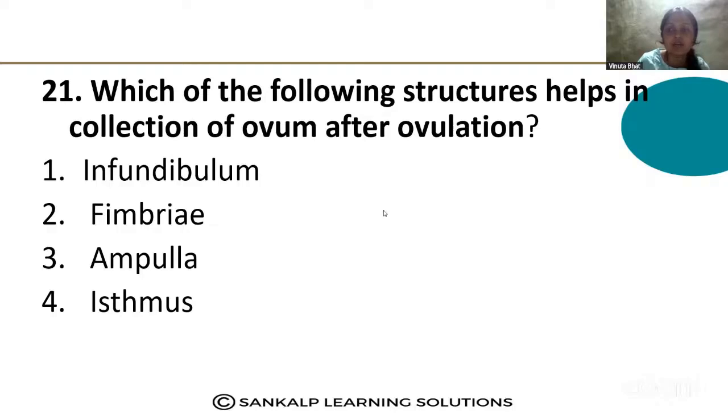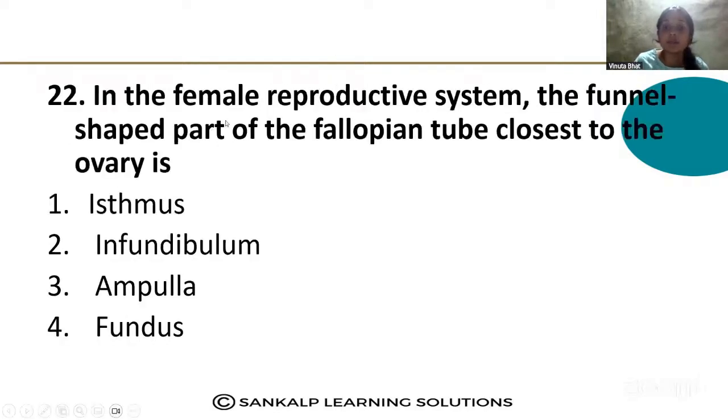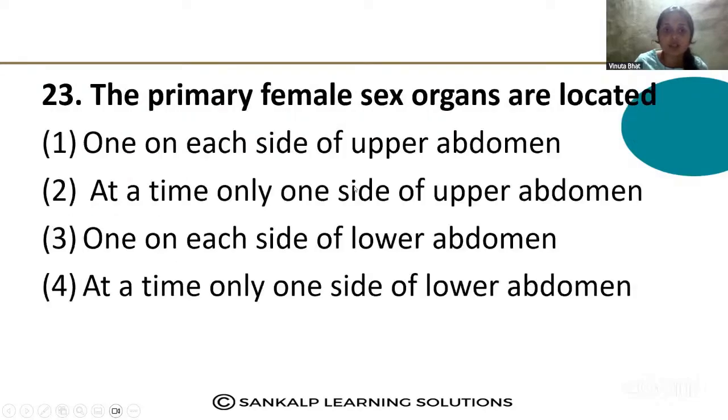Not ampulla, fimbriae is the correct answer. Next question. In the female reproductive system, the funnel shaped part of the fallopian tube closest to the ovary is, that is the infundibulum that we discussed already.